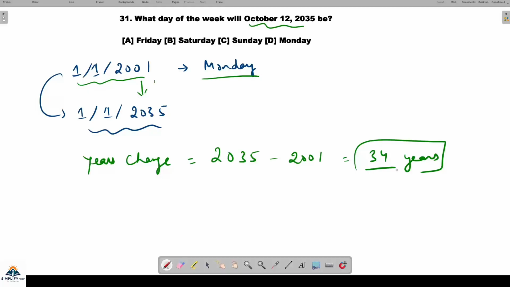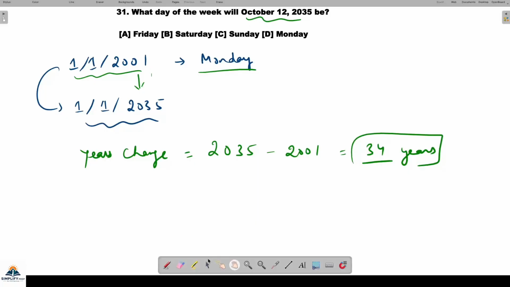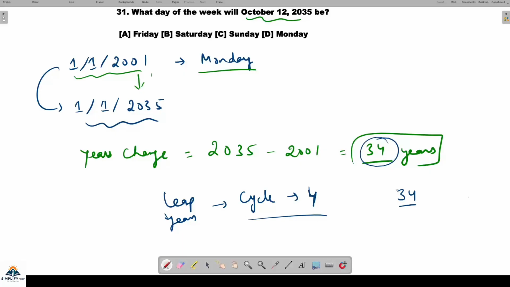Fine. And you want to know the leap years. Because 34 is a big number, you should know how to quickly find the leap years. Leap years have a cycle of 4. What is the cycle of leap years? It is 4. They repeat after 4 years. So this cycle is of 4. So you can find the number of leap years by dividing 34 by simply 4.